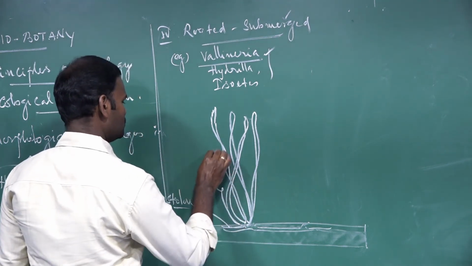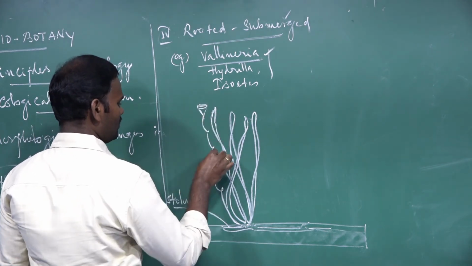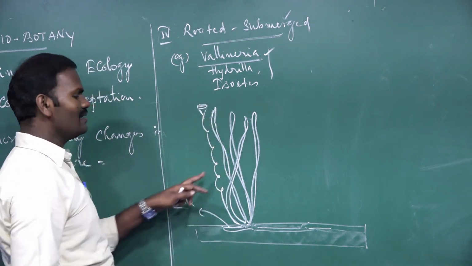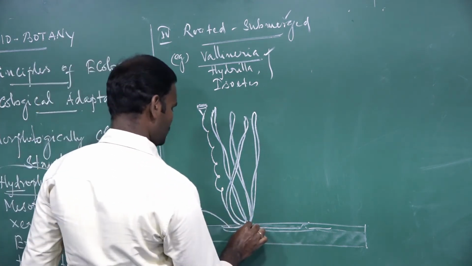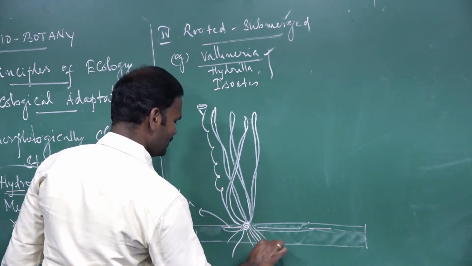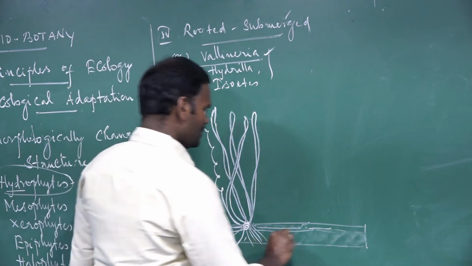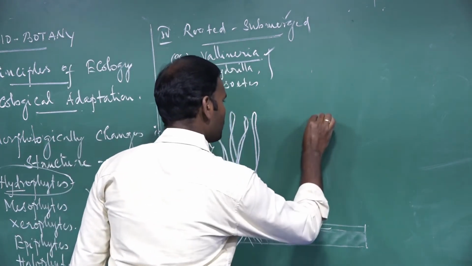It produces a female flower. The stalk of the female flower is highly coiled. See, the roots are developed from the nodal region of the stem. They are fixed in the mud. It is a female plant. Similarly, the male plant.